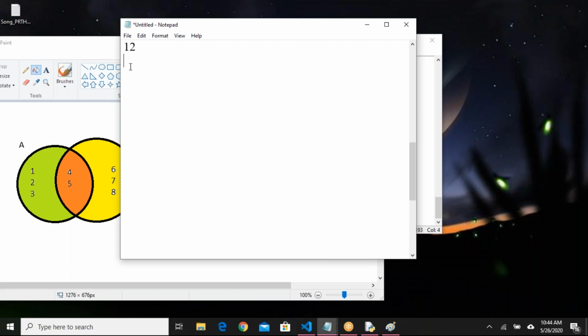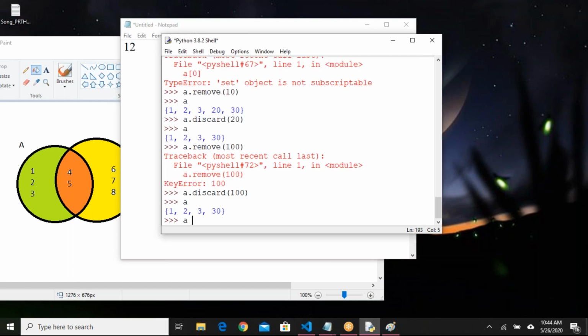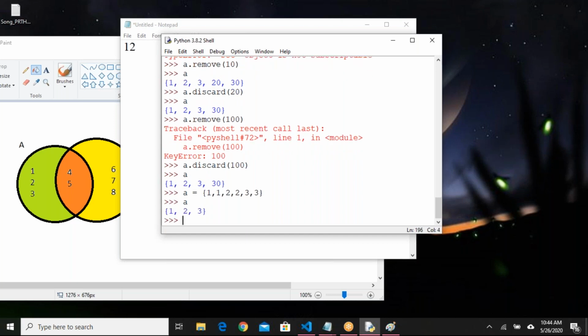Okay, Megha Neela has one question: if I have repeated values, a equals say 1 1 1 1 2 2 3 3, what will I get? See here, set will consider only unique values.